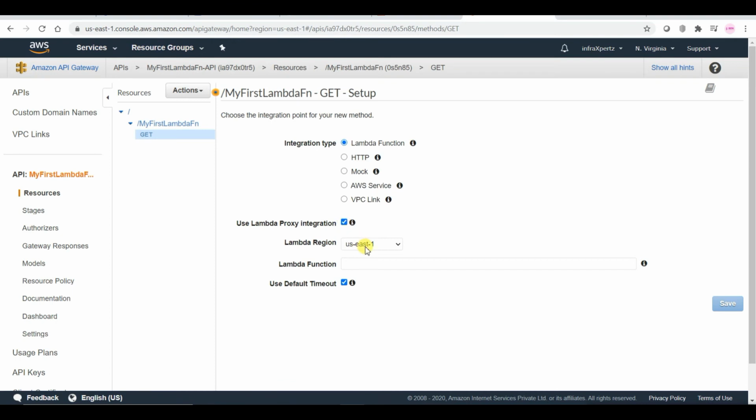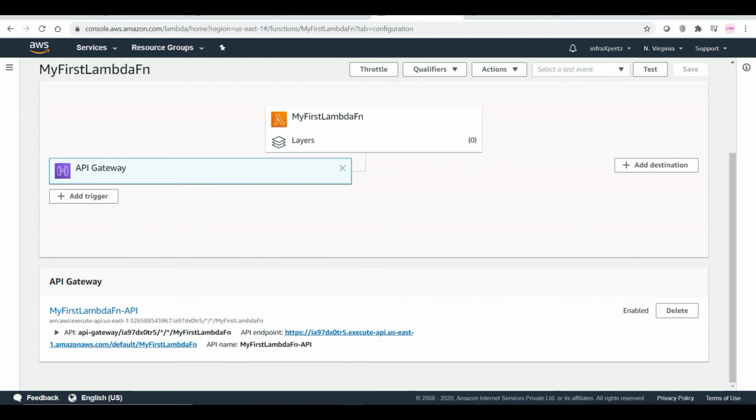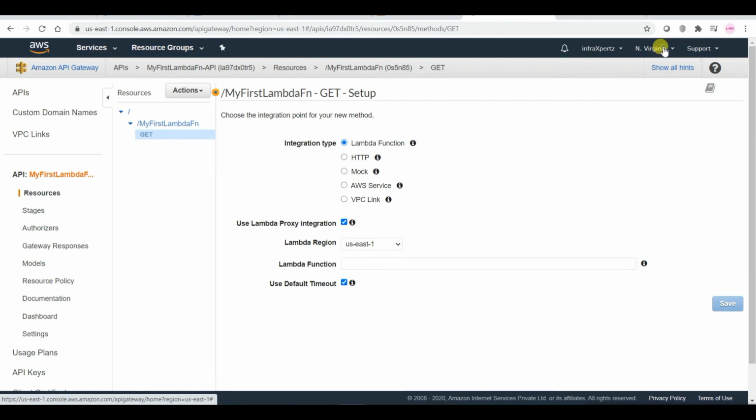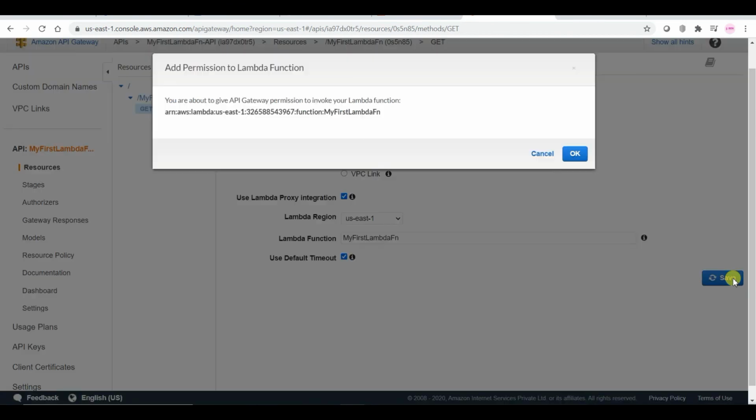Let it be this. Let me see where I created my Lambda function. It is in Northern Virginia itself, which is US East one. So this is fine. And my Lambda function, if you write anything in here, like X, if you type something related to this, some letters related to this will come. Use default timeout, that also is fine, and let us just now save it. You are about to give API permission to invoke your Lambda function, and this is the ARN.